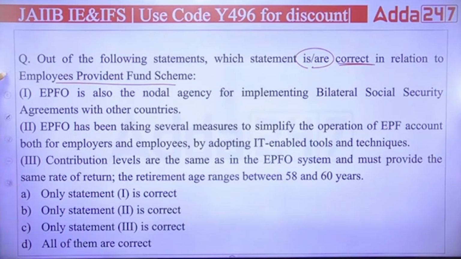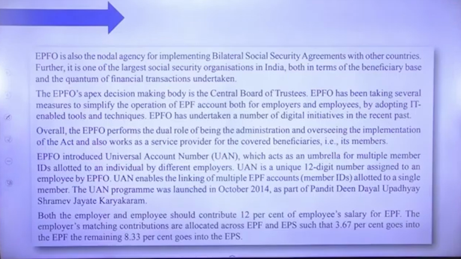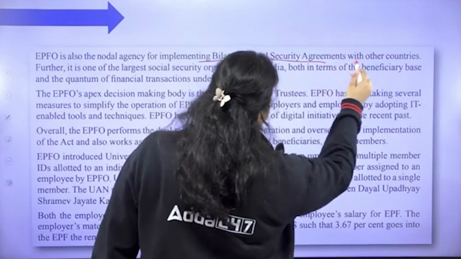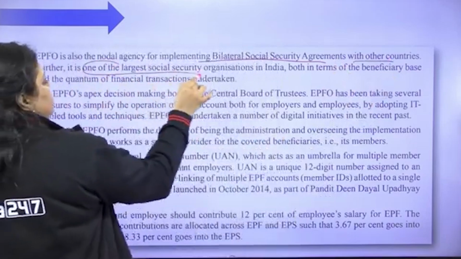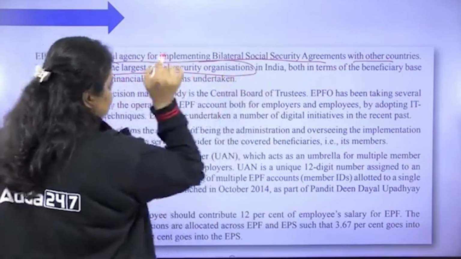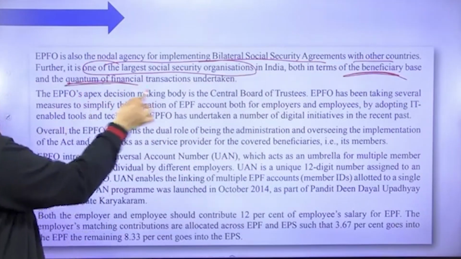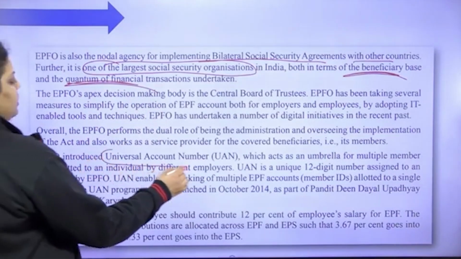Okay, so the answer will obviously be D. All of the above are correct statements about the EPFO. So you can see EPFO is the nodal agency for implementing bilateral social security agreements with other countries. It is one of the largest social security organizations in India in terms of beneficiary base and the quantum of financial transactions.